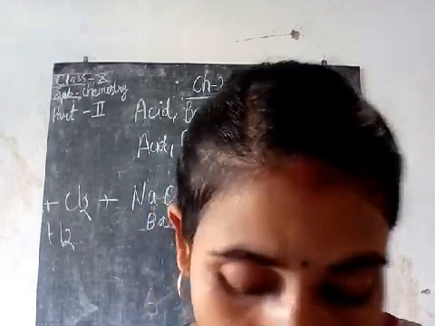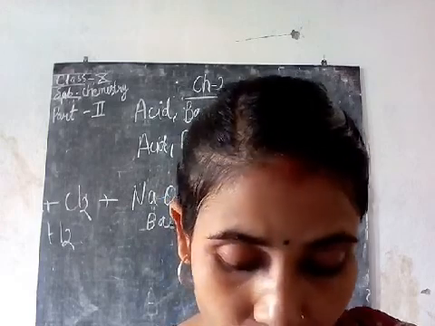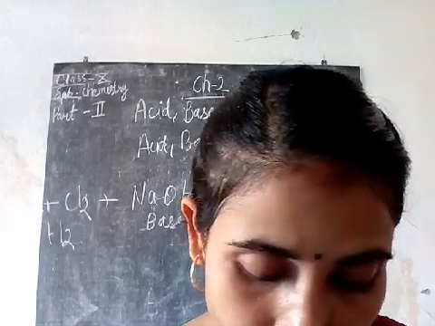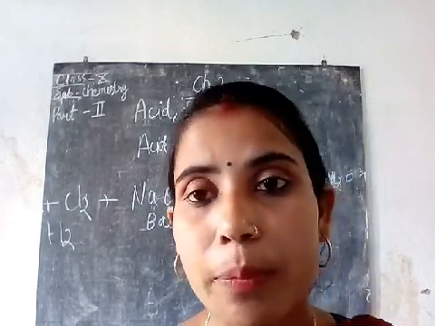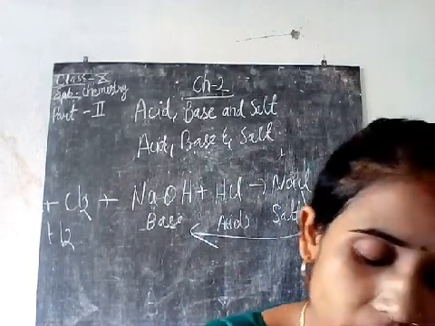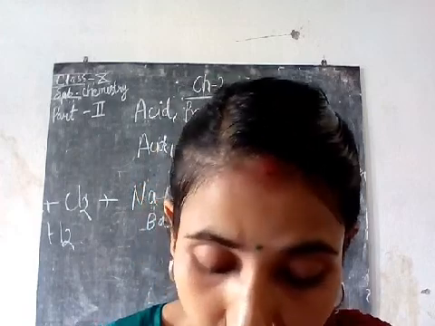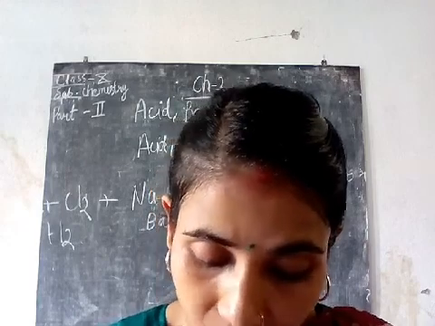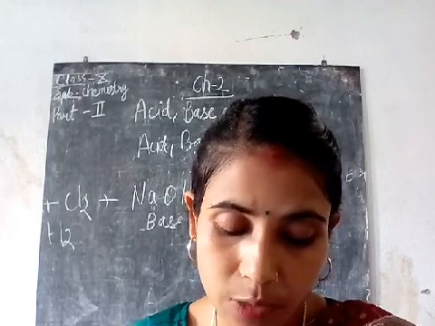The important salts which we have to study from the exam point of view are washing soda, baking soda and plaster of Paris. These are the 3 salts you have to study, and bleaching powder is there. So 4 salts are important, which you have to study along with their preparation, properties and uses. Washing soda is prepared from sodium chloride reacting with ammonia plus water plus carbon dioxide, which gives sodium hydrogen carbonate plus ammonium chloride. Washing soda is prepared in 3 steps.